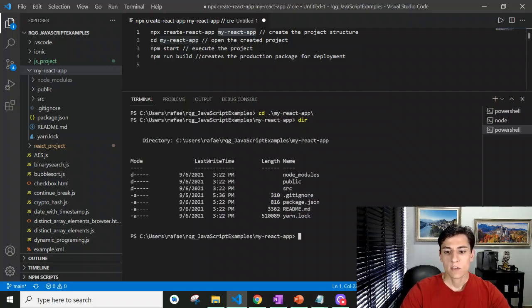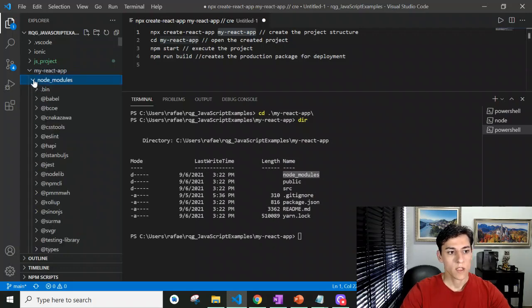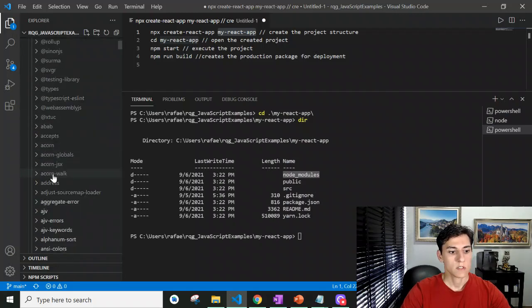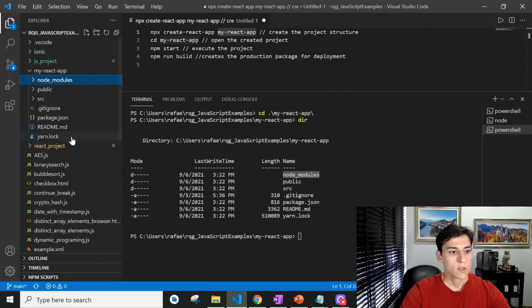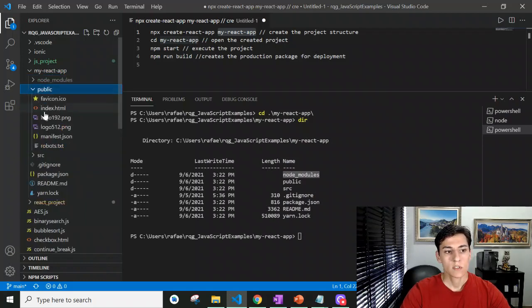Here we have node_modules, which is basically where all dependencies are stored. We have a lot of directories in it, and each directory is a library downloaded. We have the public directory, where we have static content such as icons, static HTML files, images, and any other kind of public and static file our application could demand.